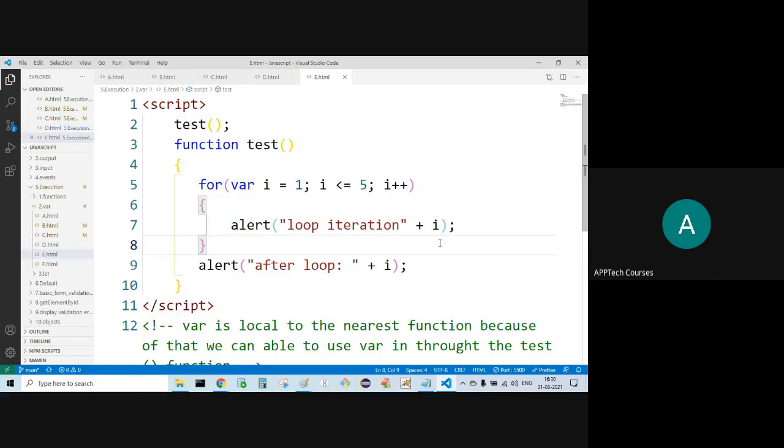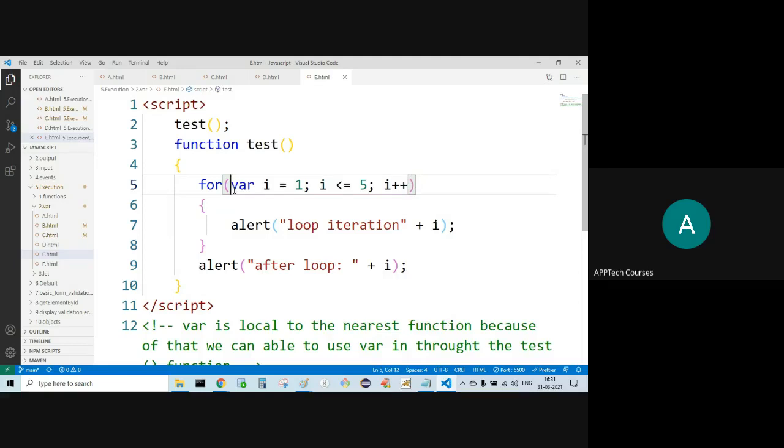For loop. How is the for loop working? A for loop has three sections, three parts. One is the initialization part. Next is the checking of the Boolean condition part. Then the increment or decrement part. Initialization part, checking the Boolean condition part, increment or decrement part.